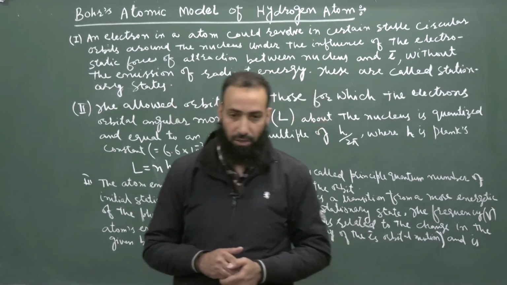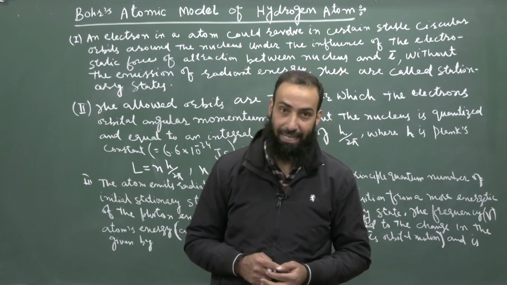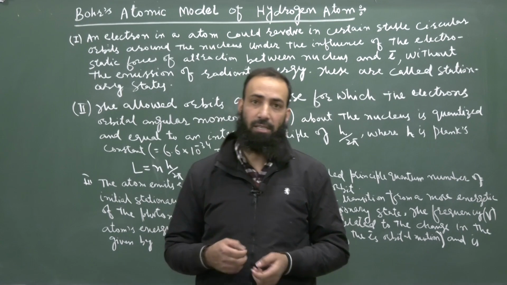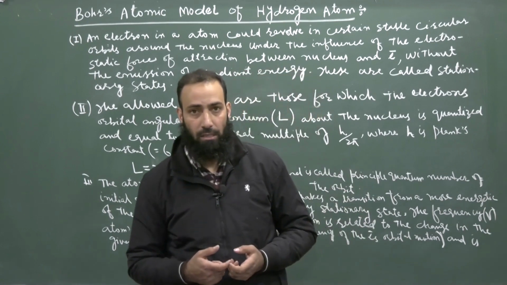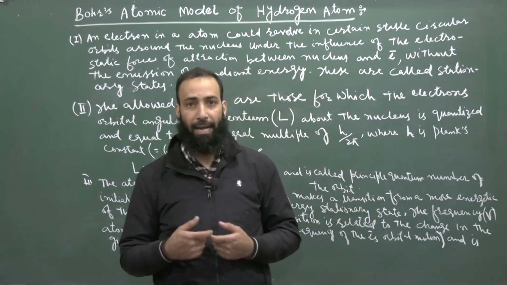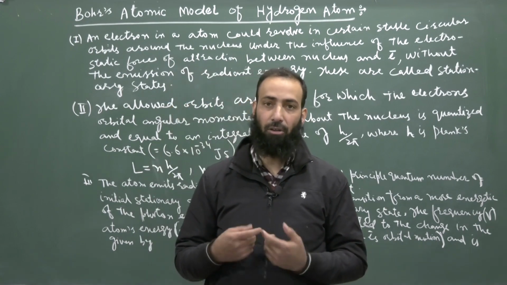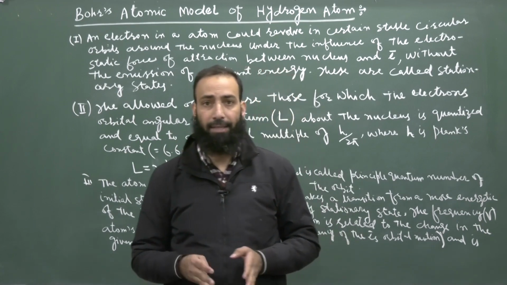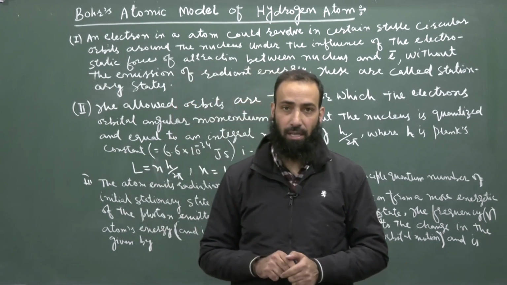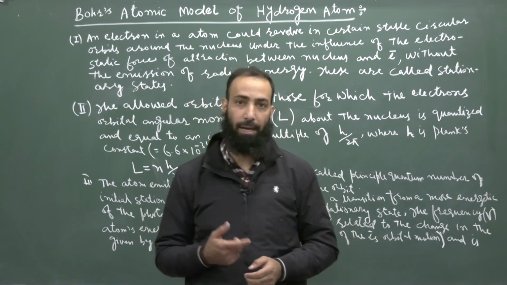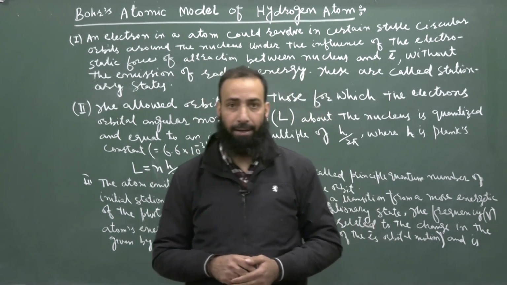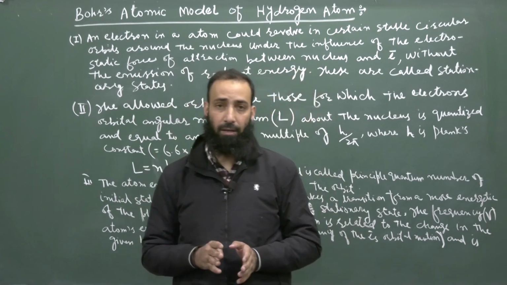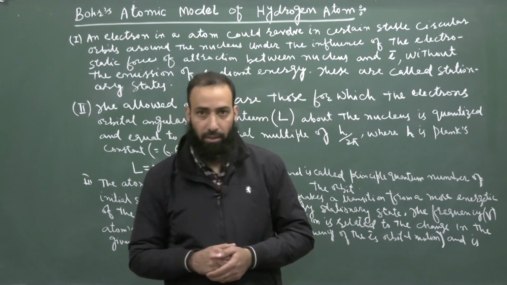Keeping these limitations in view, Niels Bohr, a Danish physicist, in 1930, made a bold statement. What was that? He said that the classical laws cannot be applied directly to the processes at the atomic level. Keeping these things in view, he combined the classical as well as the early quantum concepts, which were given by Max Planck and Einstein's photon theory.